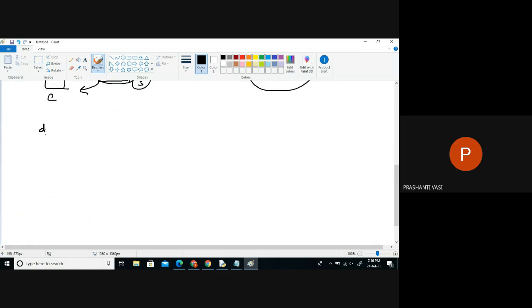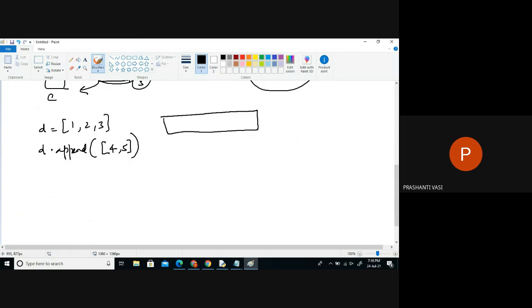If I already have a list like this, and if I say append a single item like this, what will happen? In the existing collection, we already have 3 items. Now what is added at the next index? It is added as 1 unit. This is through append. Append will add each item at a new index.